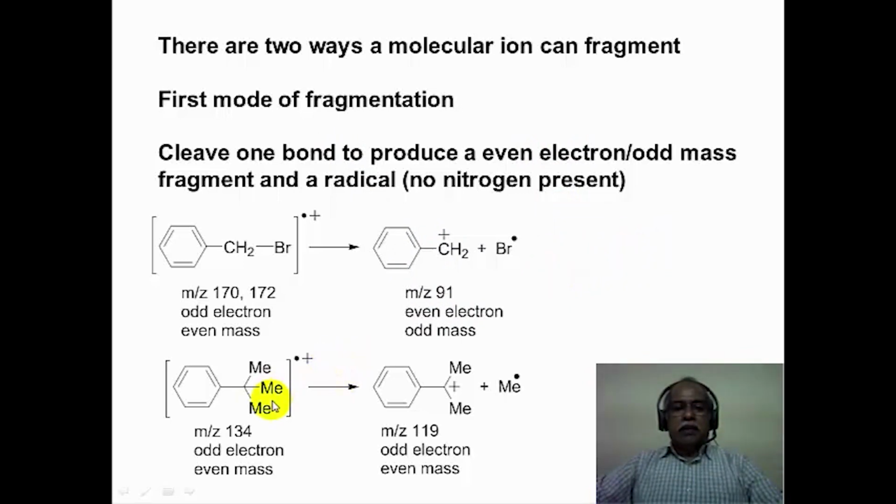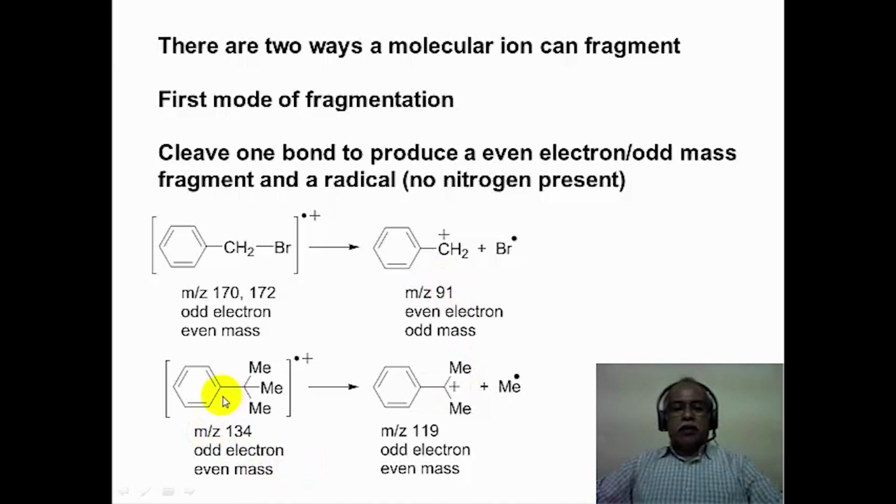Let us consider the case of tertiary butyl benzene. In tertiary butyl benzene, one of the carbon-methyl bonds can be broken, resulting in the formation of a tertiary cation, which is a stable cation. Similarly, here also the benzyl cation is a stable cation. That is one of the reasons why the carbon-bromine bond is weakened during the fragmentation process that takes place selectively to get rid of the bromine and give the benzyl cation, which is a stable cation. This is a dimethyl substituted benzyl cation. It should be even more stable compared to this one because it is a tertiary cation.